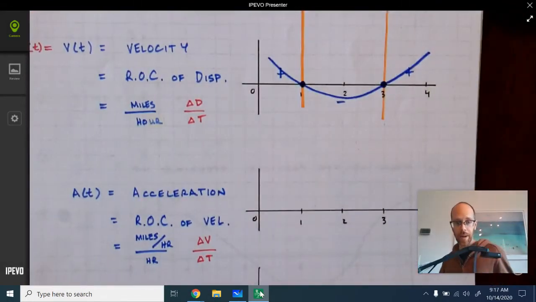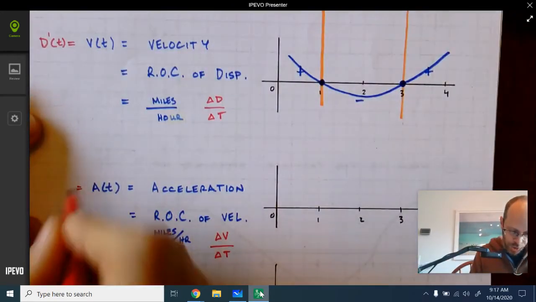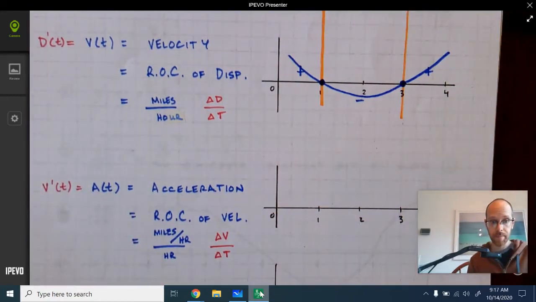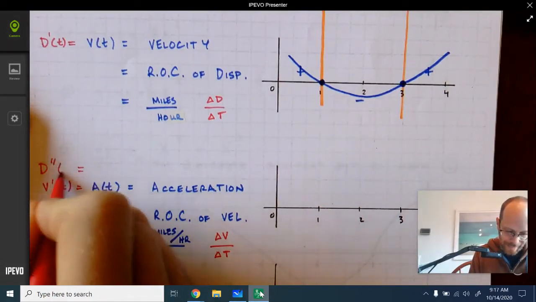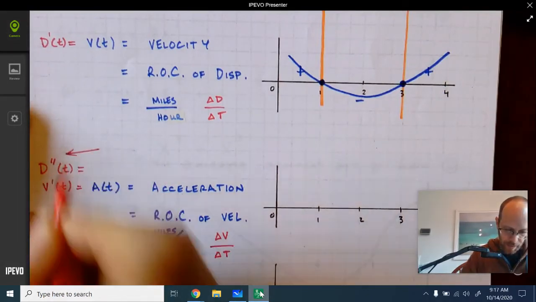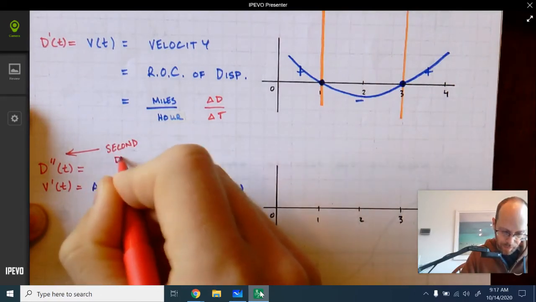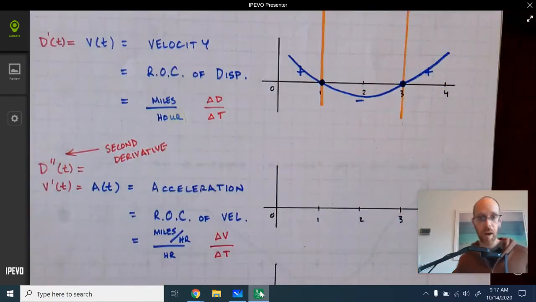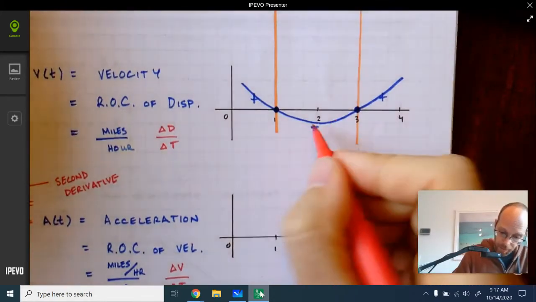Let's use that velocity graph to draw the acceleration. Acceleration is the derivative of the velocity, which means that it is also the second derivative of the displacement. Now, the way that we're going to draw it is to look right here.